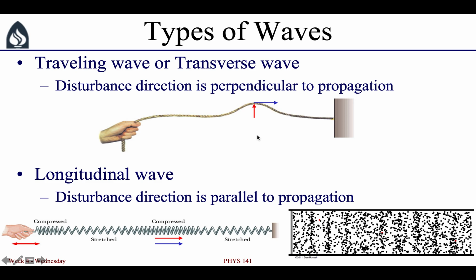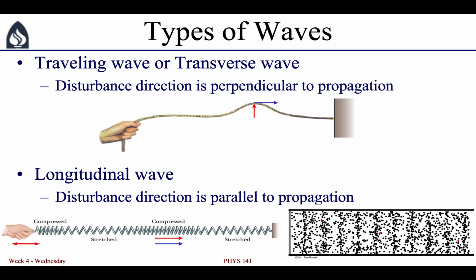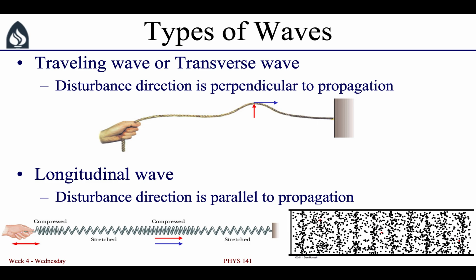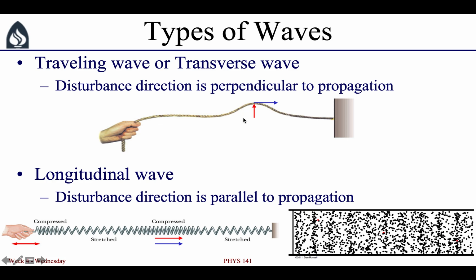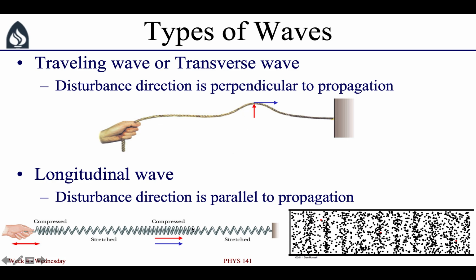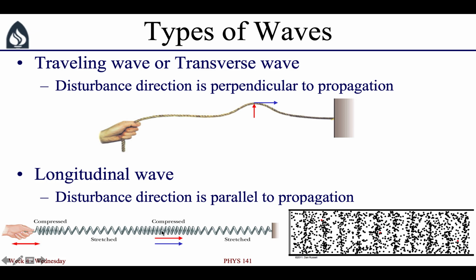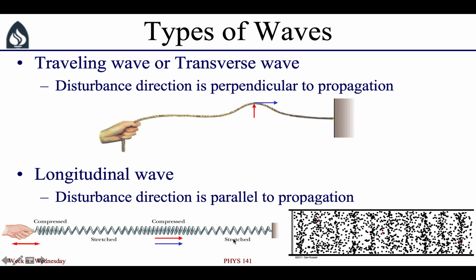Another kind of wave is a longitudinal wave, where the disturbance direction is parallel to the propagation direction. So with the string, it moves up and down. That's the disturbance. Here, the disturbance is in the horizontal direction, which is the same direction as the propagation direction.